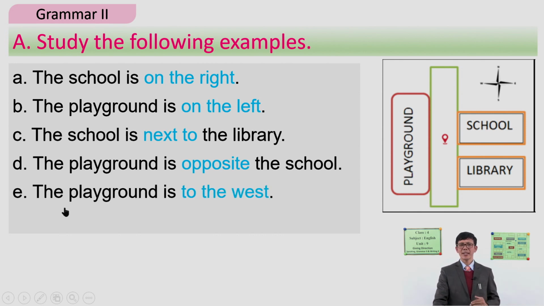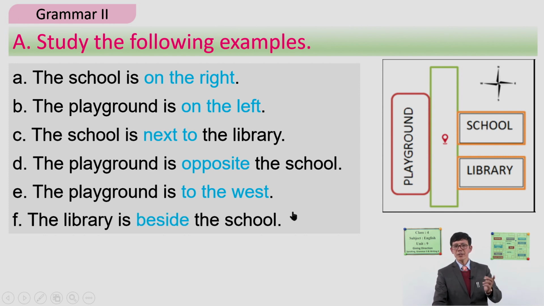What next? Look at here. We can say the playground is, again, to the west. We are here, and if we talk about the direction, isn't the playground to the west? Of course, right. So the playground is to the west. These are some examples.